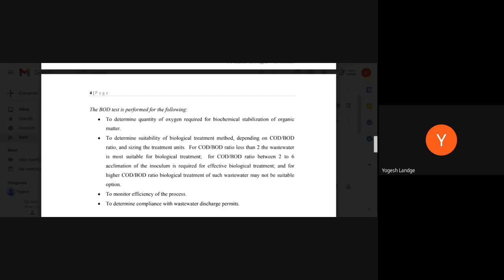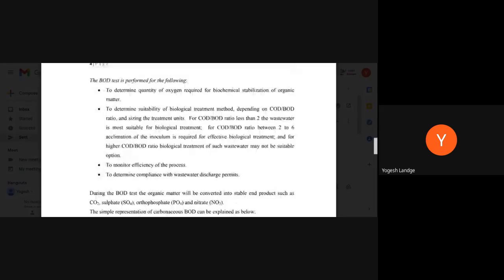Okay. So here we are looking at the reasons why we are conducting the test. The third part is to monitor the efficiency of the process. When you are establishing a plant, you send wastewater into the plant, and there is a discharge from the plant.